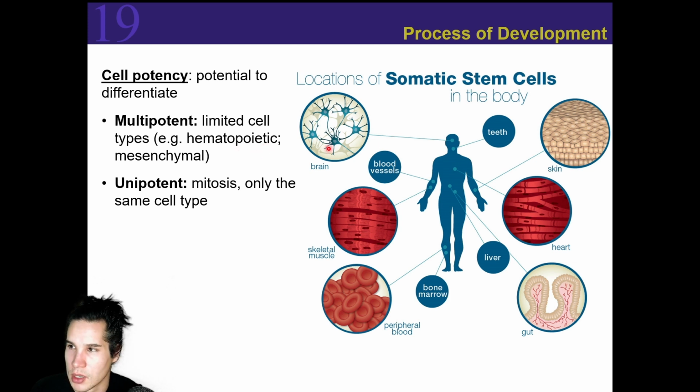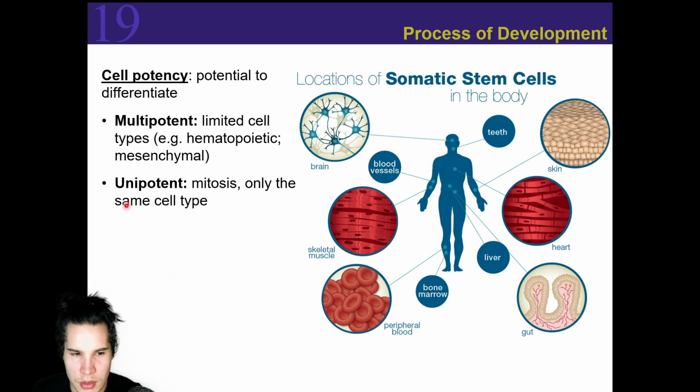Mesenchymal stem cells, those are going to be a little bit different. So those can turn into things like bone cells or cartilage cells, or muscle cells, fat cells, but not blood cells, for example. So multipotent has kind of a more narrow window of cells that they can differentiate into.